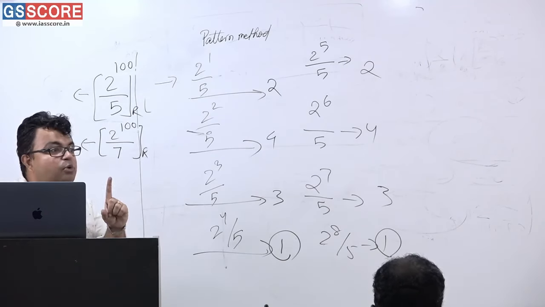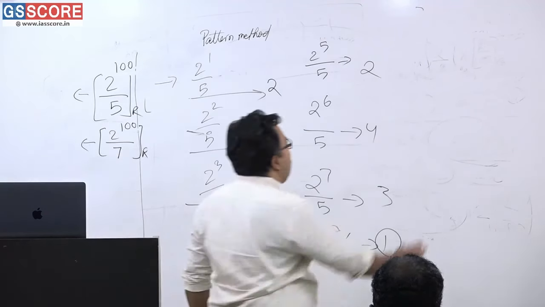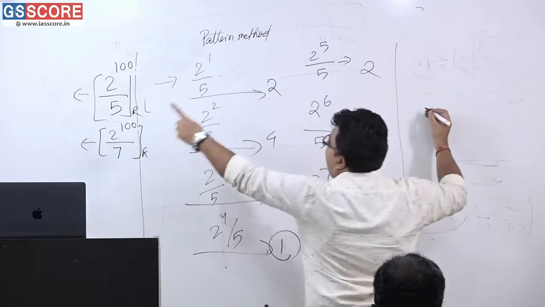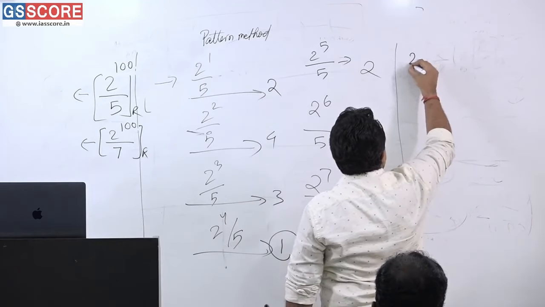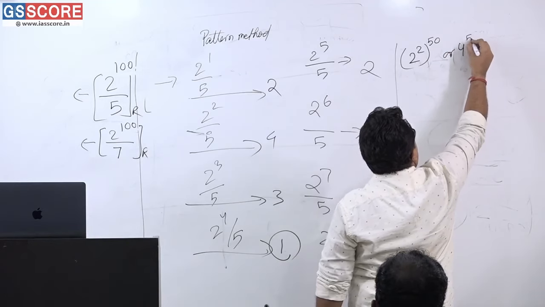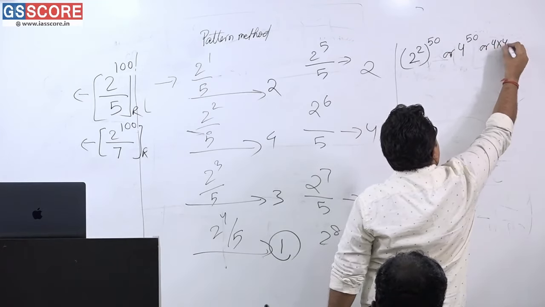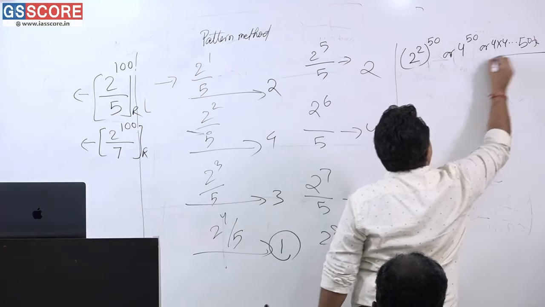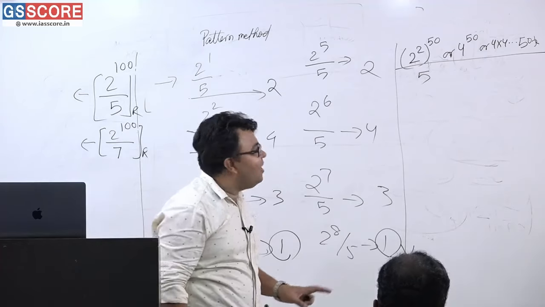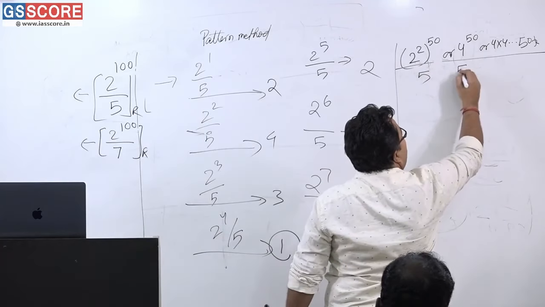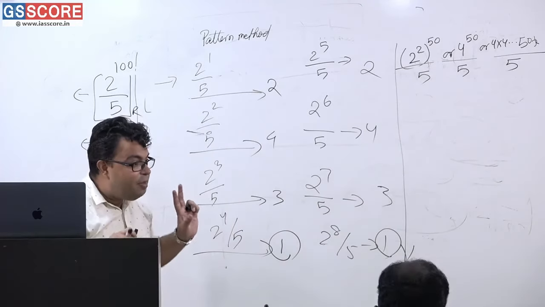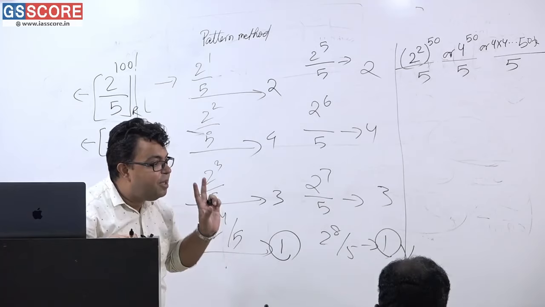Have you understood? Now another method I should be telling. I am writing it like, please see here. 2 to the power 2 whole to the power 50, or 4 to the power 50, or 4 into 4, how many times? 50 times. Can I write it? And when divided by 5 for all. Am I correct? I am writing it here divided by 5. Will it work or not, tell me? Am I correct?